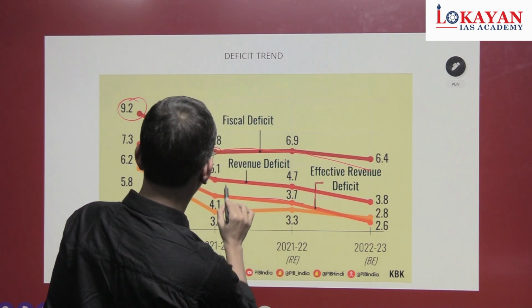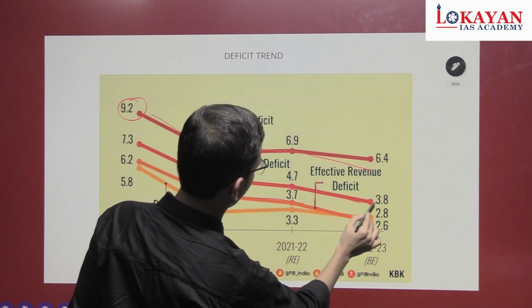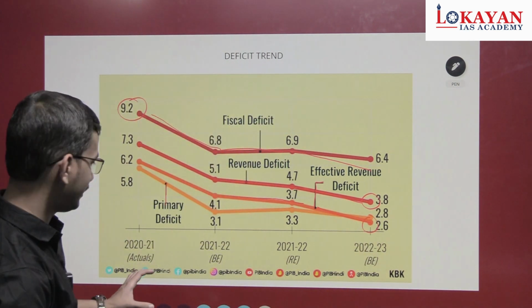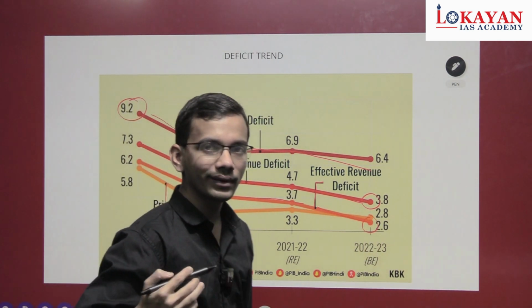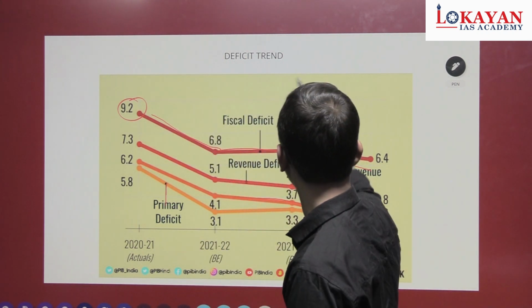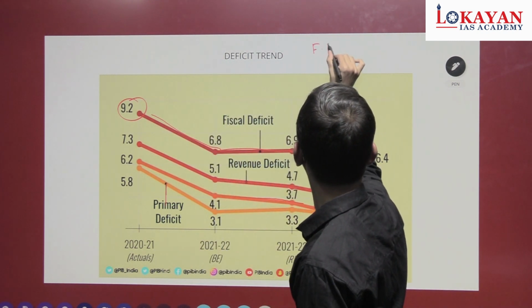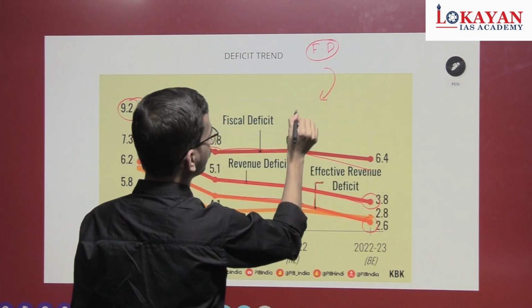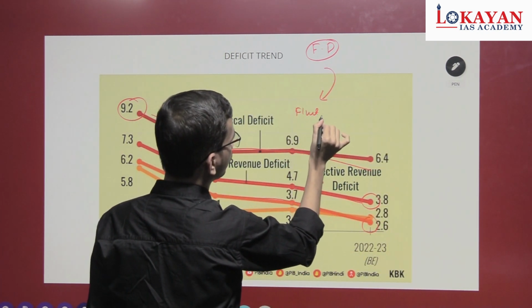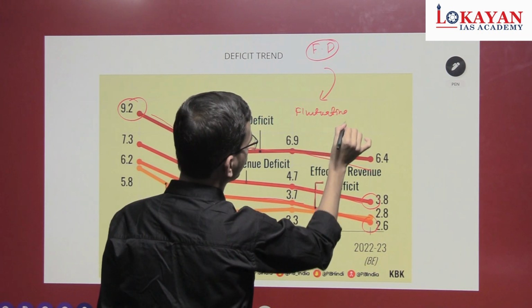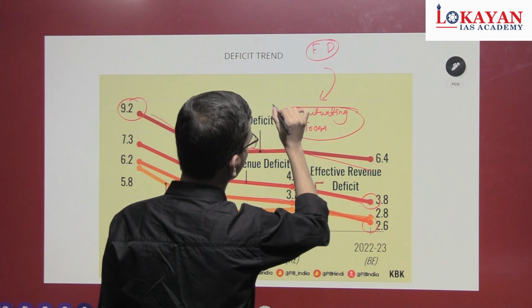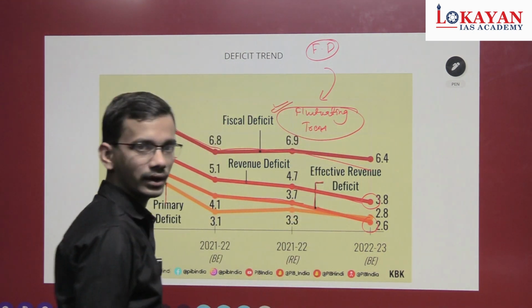This one is latest, but if you go through the last decade trend of fiscal deficit, you can see a fluctuating trend.